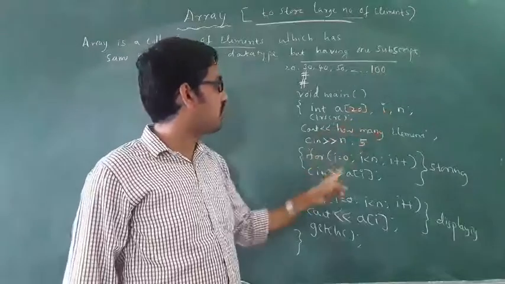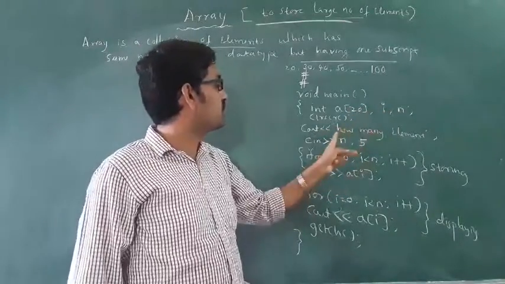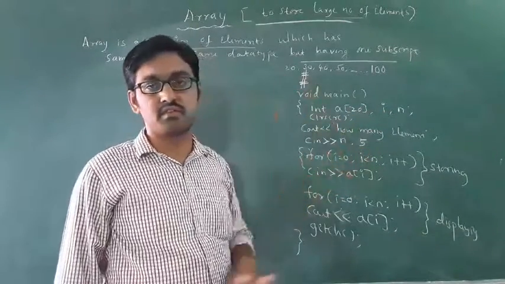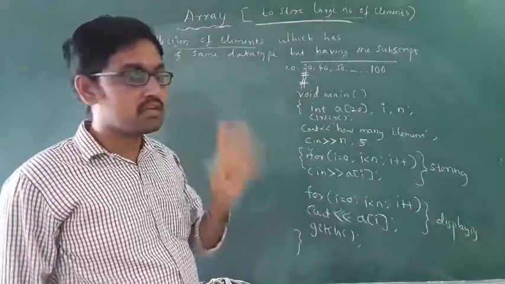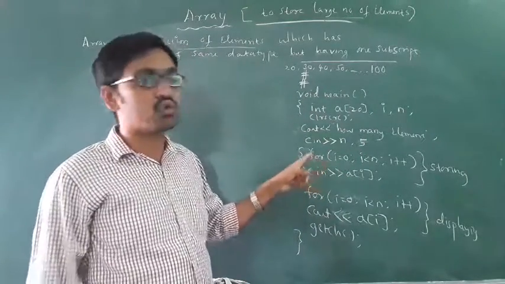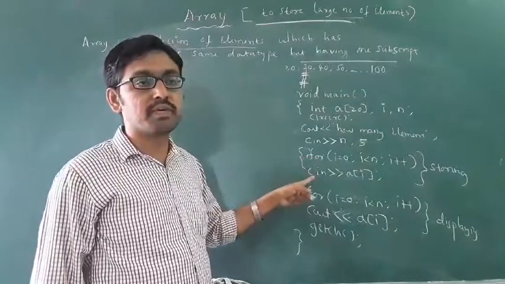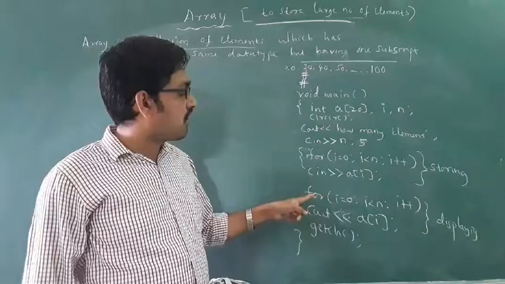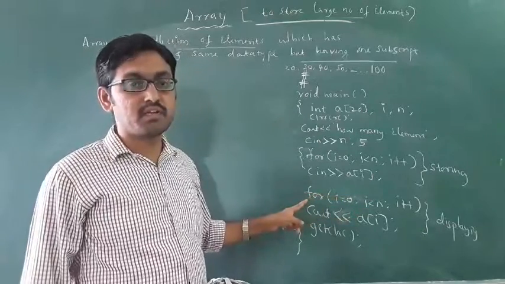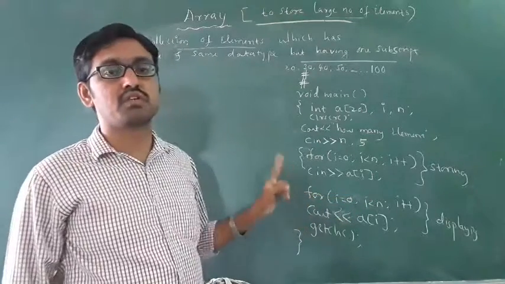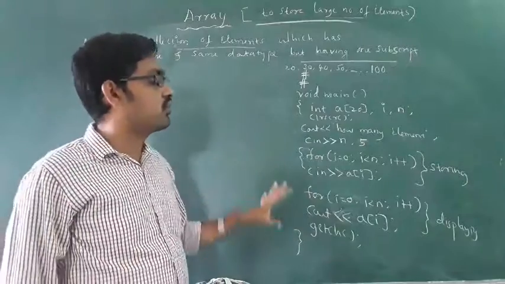I is used for the loop, and n is used for how many elements. Then the second point is storing the array elements: for loop with the cin statement. Then the third point is displaying the array elements: for loop with the cout statement. Okay, you have to remember this.